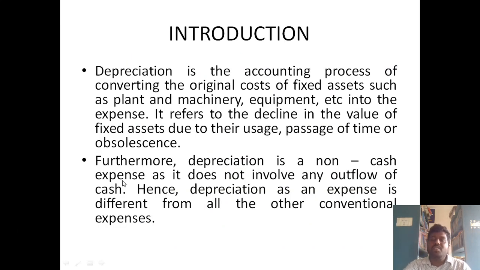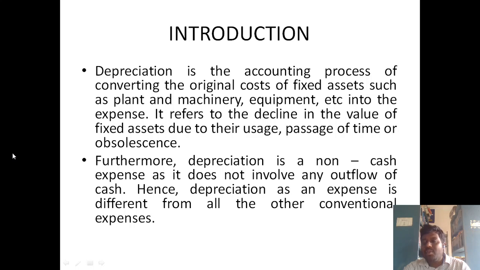Depreciation is the accounting process of converting the original cost of fixed assets such as plant and machinery, equipment, etc. into expenses. Why is that fixed asset converted into an expense? You can see that in the initial stages, for example, if you purchase a car in the year 2000, the cost of the car is 2 lakhs.